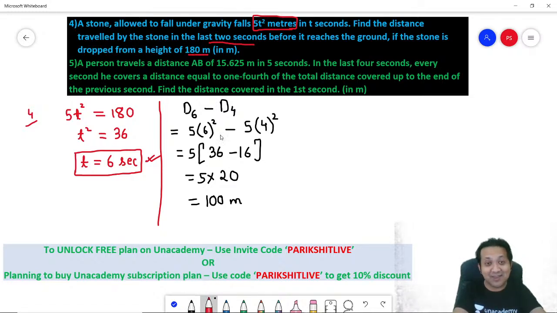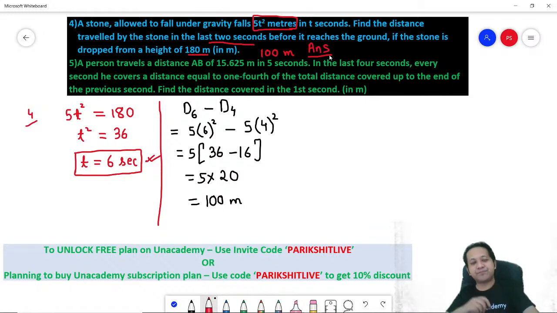See, it's an easy one again, provided you are able to understand and visualize the logic. You get the point? Answer is 100 meters. So I think this is it.